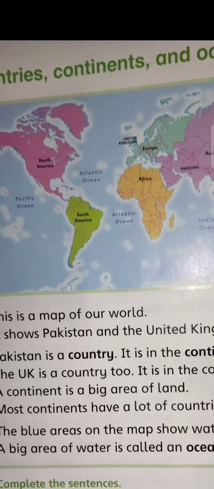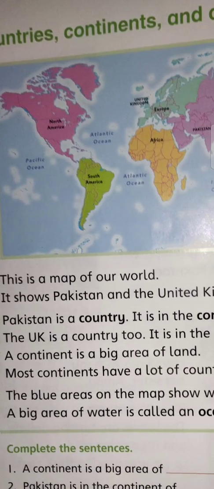Now what is a continent? A continent is a big area of land, right? Most continents have a lot of countries in them, and the blue areas on the map show water. The blue areas on the map show the water, and these are the oceans. And what is an ocean? A big area of water is called an ocean, right?